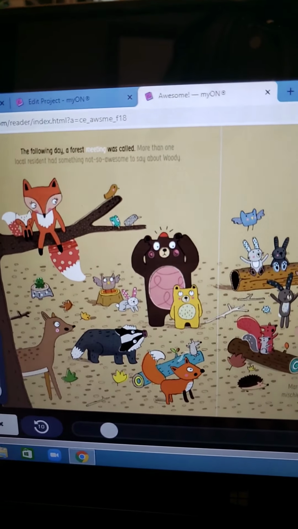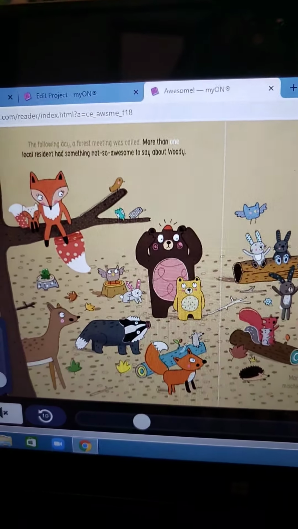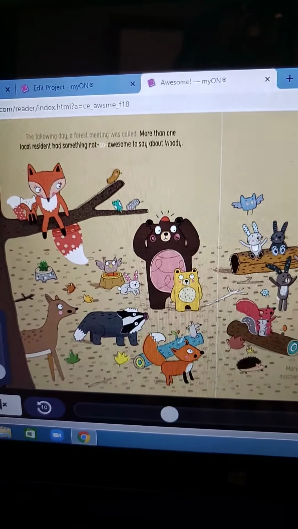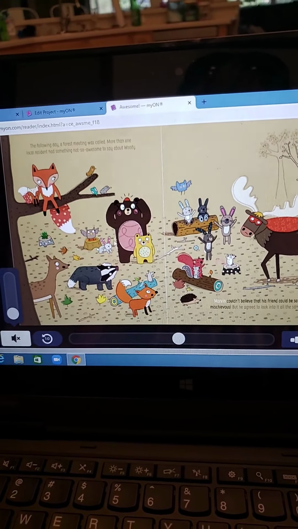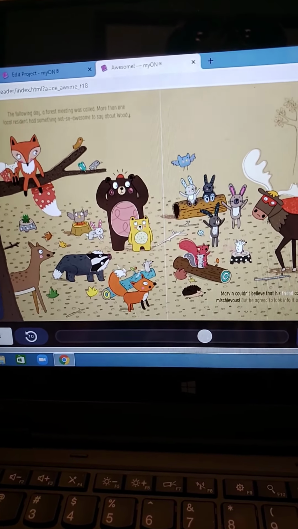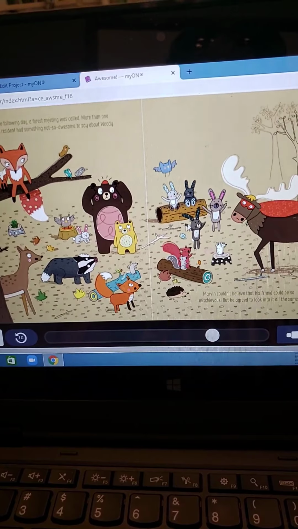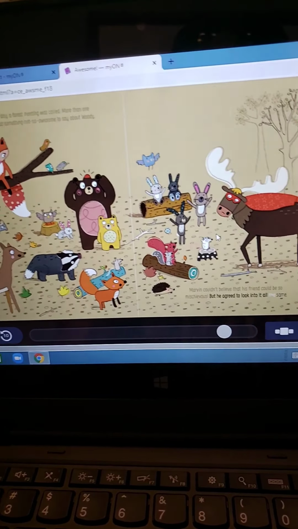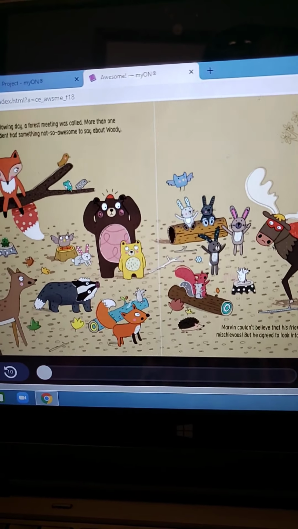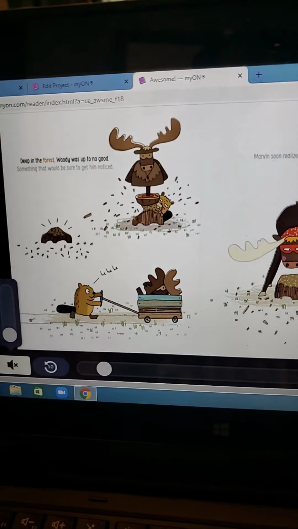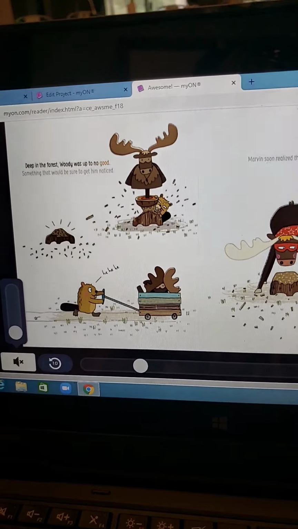It says, the following day a forest meeting was called. More than one local resident had something not so awesome to say about Woody. So they're all kind of gathered around. You can look at their pictures on their faces. They're not exactly feeling too great about Woody right now. And so Marvin couldn't believe that his friend was up to no good. So let's take a look at what that up to no good is.